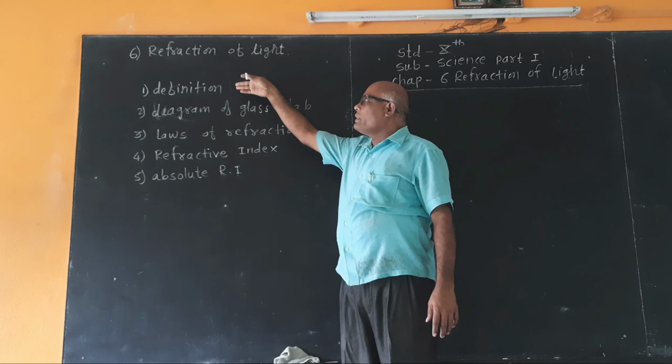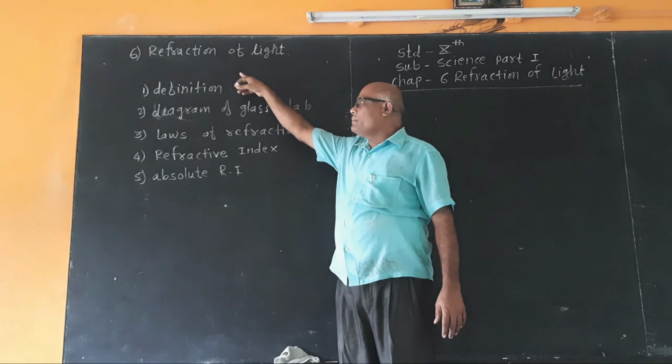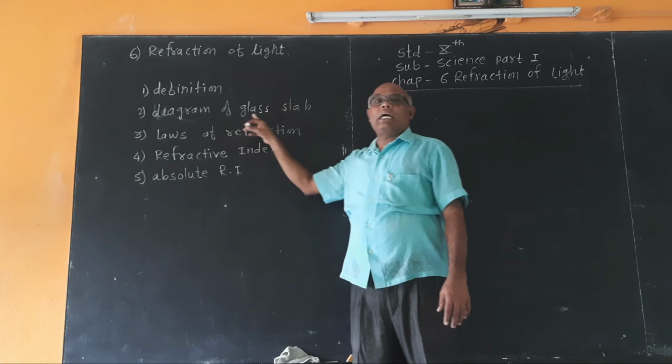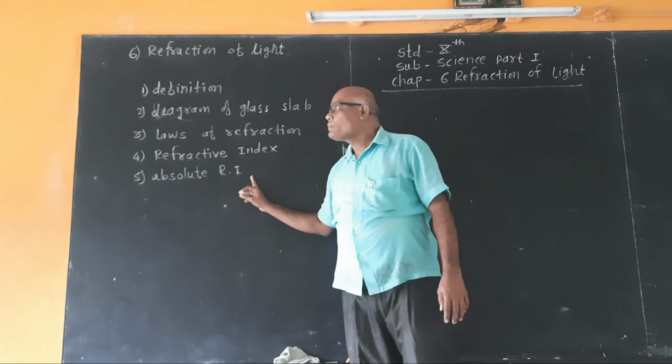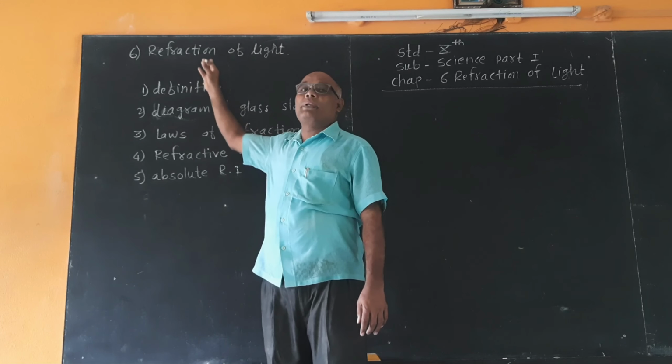10th standard science part 1 chapter number 6, refraction of light. The points in this chapter are definition of refraction, diagram of the glass slab, laws of refraction, refractive index, absolute refractive index. What is the definition of refraction of light?